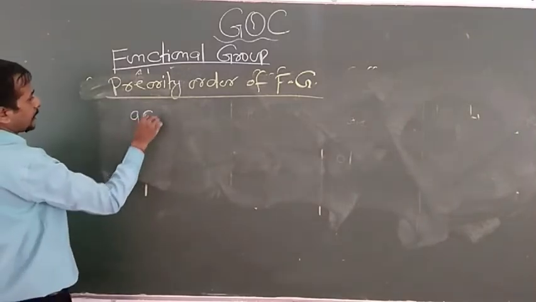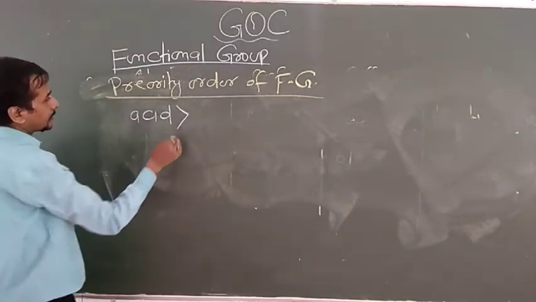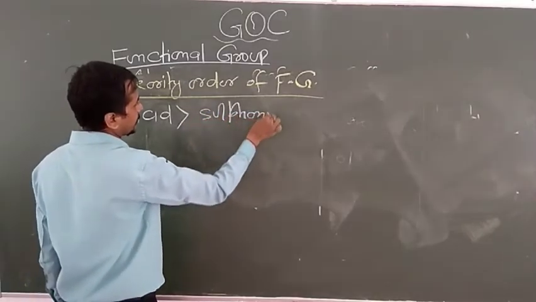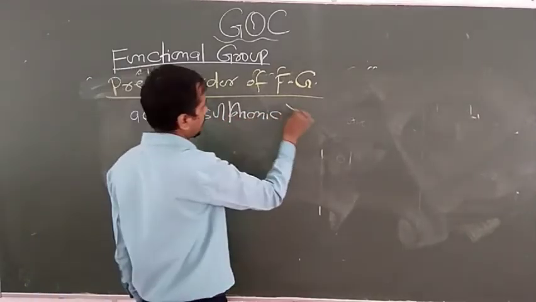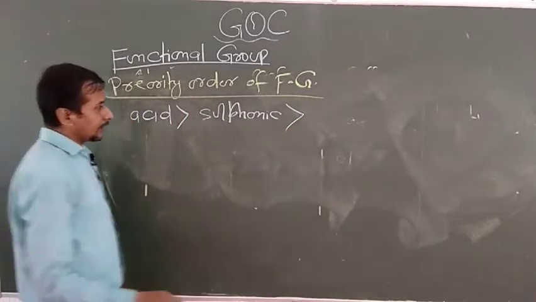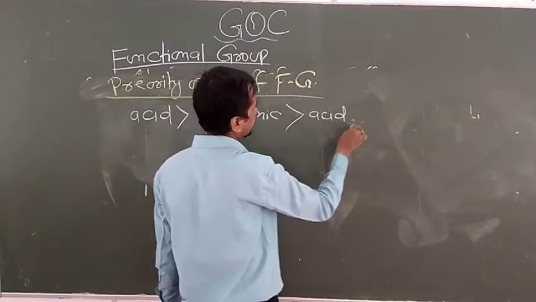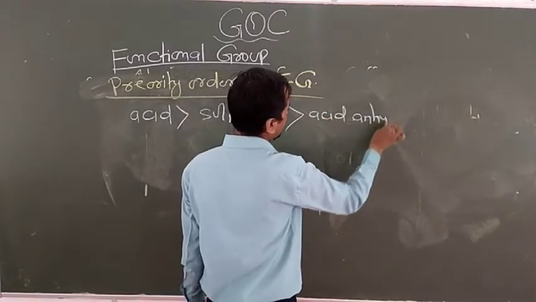First preference is given to the acid, that is carboxylic acid. Then sulfonic acid. And after that, derivatives of acid. Here the derivatives contain acid anhydride, acid anhydride.